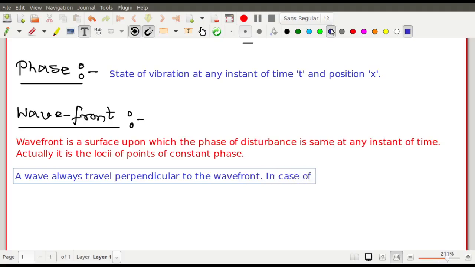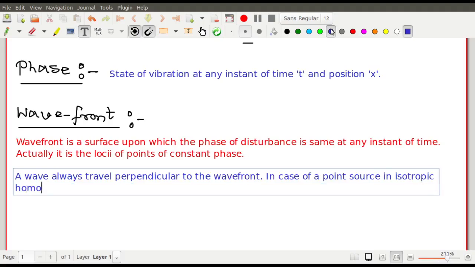In case of a point source in an isotropic homogeneous medium: homogeneous medium means the medium properties are the same at all points, and isotropic means it is also independent of the direction. That is, whatever the angle, if you view the system at a 30-degree angle or at a 60-degree angle, it will be identical. That is what we mean by an isotropic system.